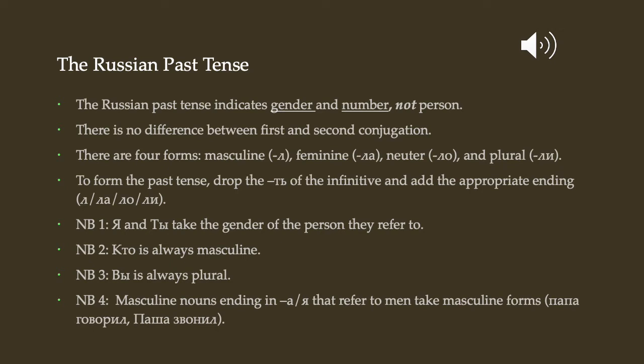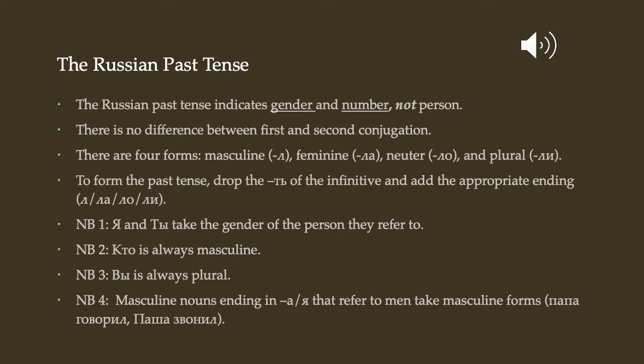However, you might wonder, what do we do for the я and ты forms? The я and ты forms take the gender of the person they refer to. So, я жила, I would say if I'm a woman. Я жил, I'd say if I'm a man. Ты жила, you would say to a woman, and ты жил, you would say to a man.